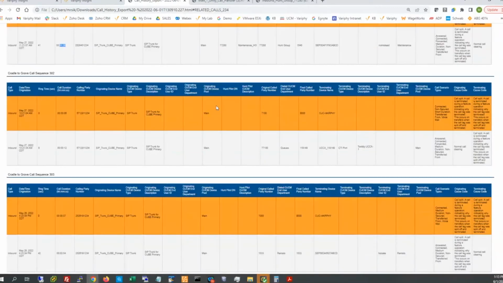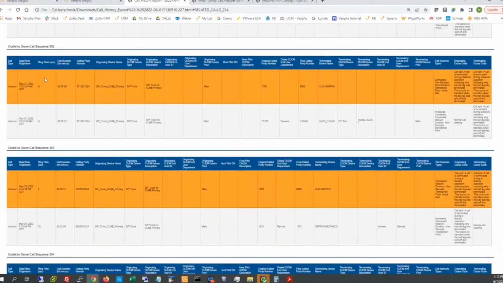But we can peer around here real briefly and see where are these next steps on all these calls, because what's bolded in orange here at the very top is my first initial piece that I'm really keying off of, or my initial search set. So externals that are ending up in 8,000, but then also are flowing somewhere else or being transferred or rerouted elsewhere. This one here, I can see is once again being presented to a 77100 trigger, going into contact center, and then it's terminating in there. And the way I can tell it's terminating is by the normal call clearing cause code.